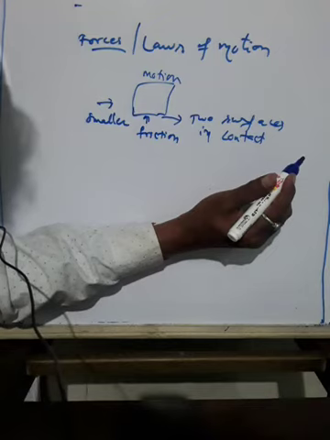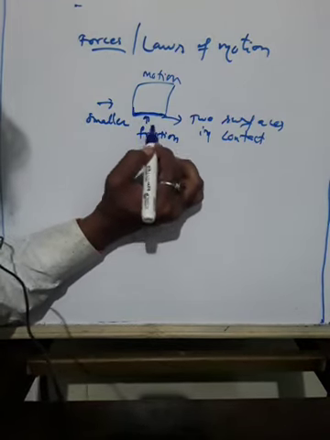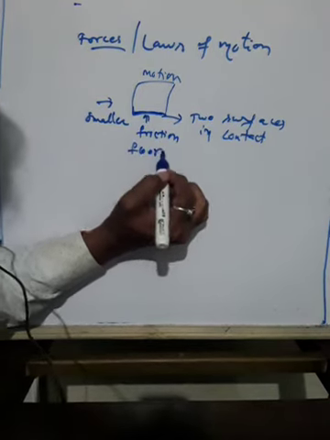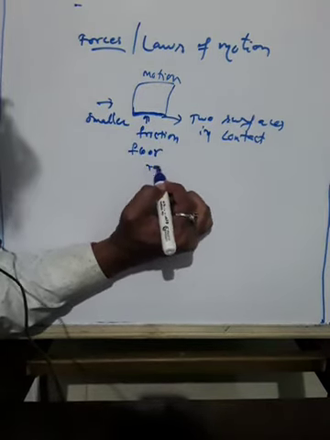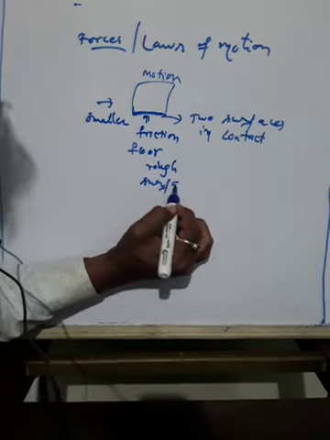In this case, it arises between the bottom of the box and the floor, which has a rough surface.